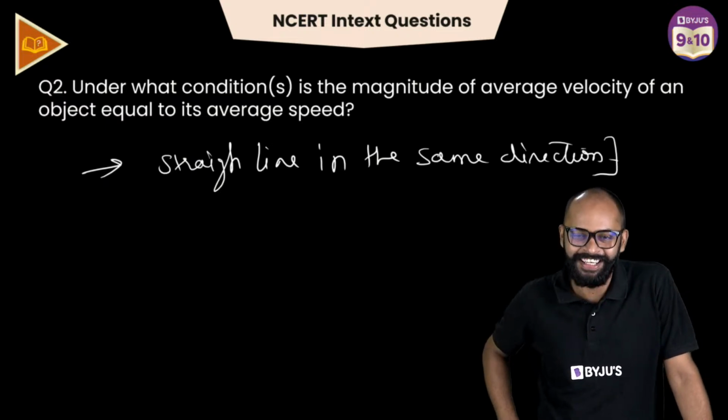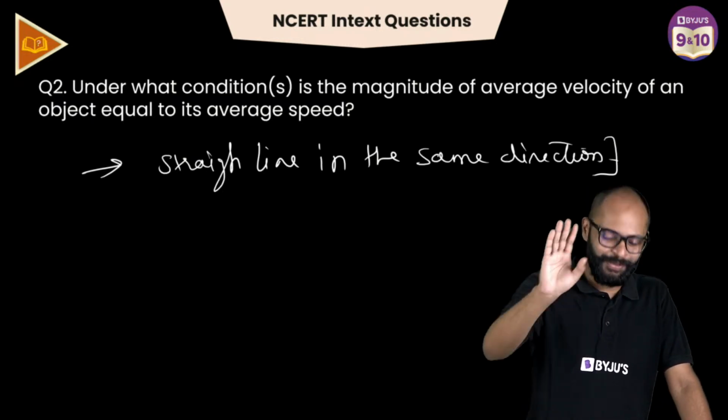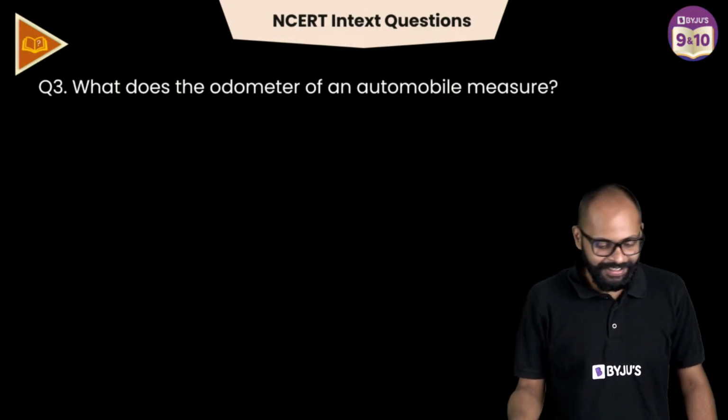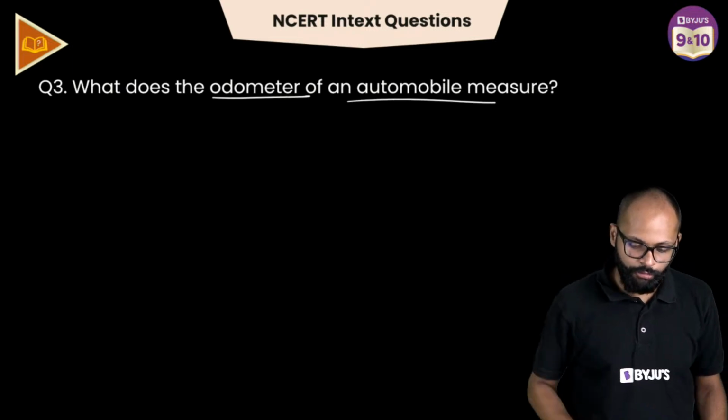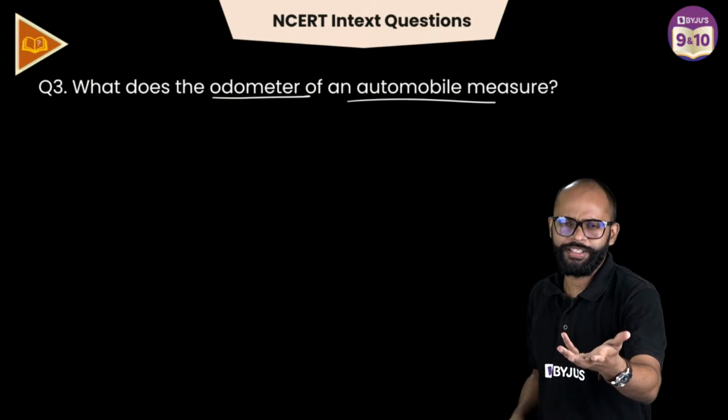Book you were writing test. Yeah, Pooja, starting hota hai basic maths. Relax. Don't worry. It's okay. Chalo, come on. What does the odometer of an automobile measure? Arey, it's a one line question. Come on. It's a one word answer actually, sorry.